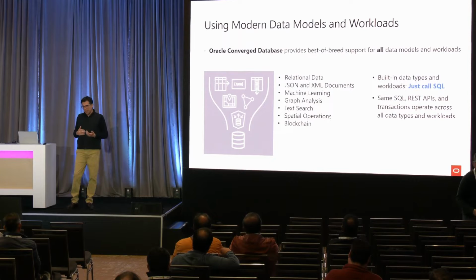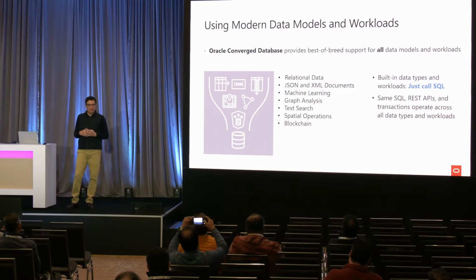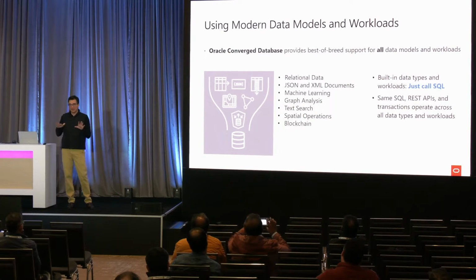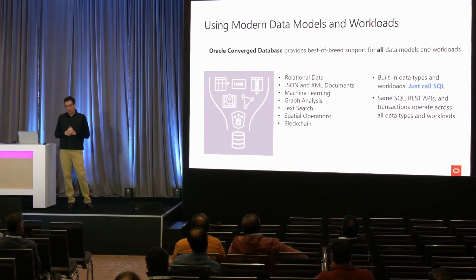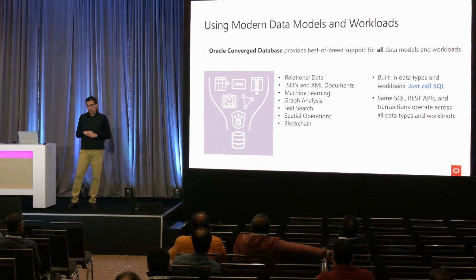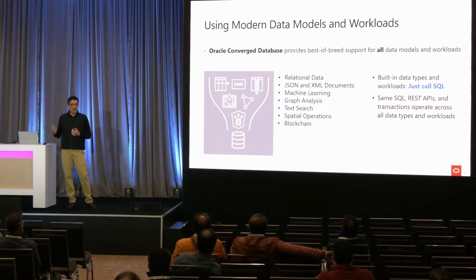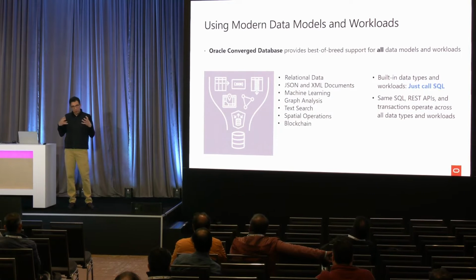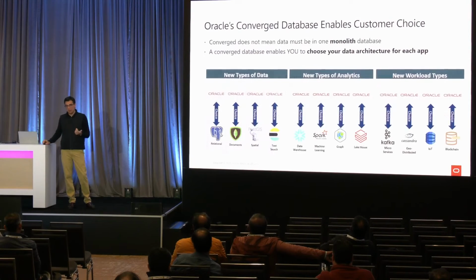So back to the Converged Database, it's the best-in-breed support for every data model and workload you can think of, from one unified access. You're familiar with SQL, the same SQL with transactional guarantees, everything you can work around. Same SQL, same REST API, and transactions operate across all the data types. So you're able to utilize relational data, JSON, XML documents, graph, text, spatial, blockchain, or machine learning. And we're going to get to that, Spark, or whatever else you're interested in using, all under one roof in a very unified manner.